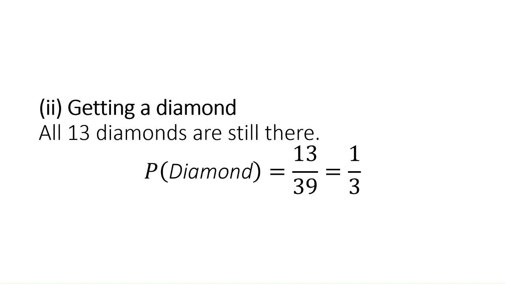So the probability of getting a diamond will be the total number of favorable outcomes by the total number of possible outcomes. Here favorable outcomes are 13 and possible outcomes are 39. So 13 by 39 is equal to 1 by 3.